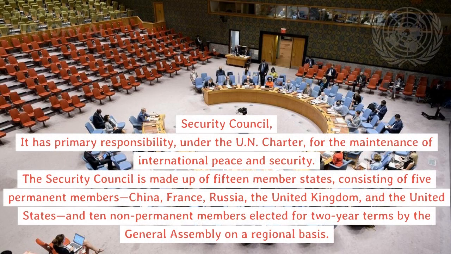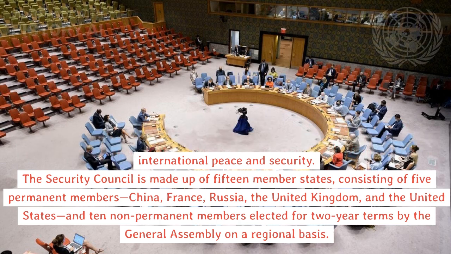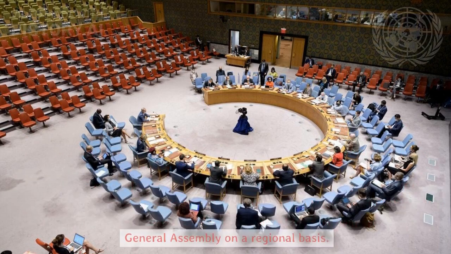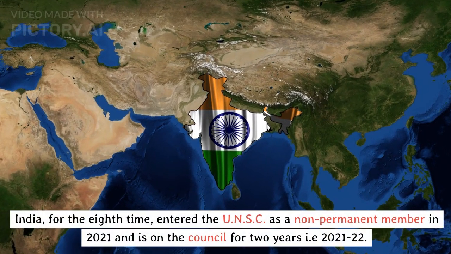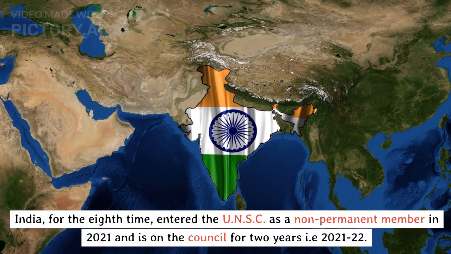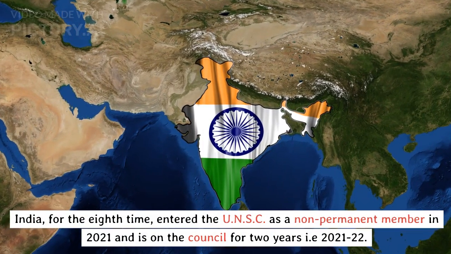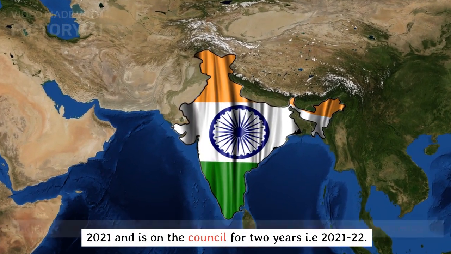Security Council. It has primary responsibility, under the UN Charter, for the maintenance of international peace and security. The Security Council is made up of 15 member states, consisting of 5 permanent members, China, France, Russia, the United Kingdom, and the United States, and 10 non-permanent members elected for 2-year terms by the General Assembly on a regional basis. India, for the 8th time, entered the UNSC as a non-permanent member in 2021 and is on the Council for 2 years, i.e. 2021-22.